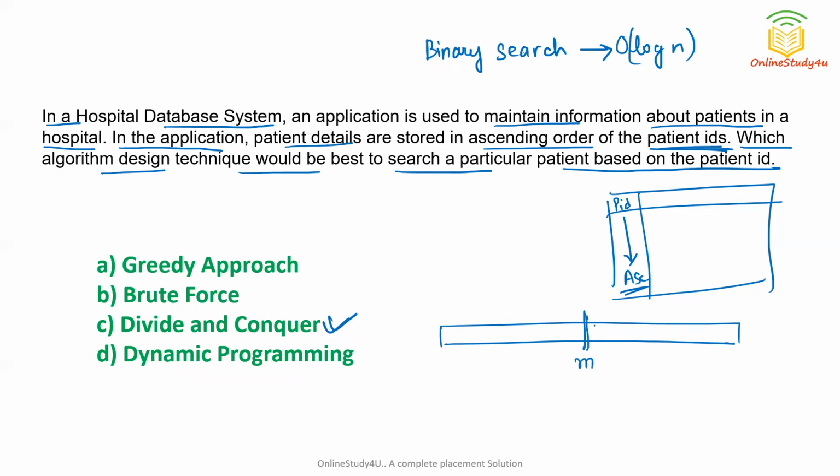First we find the mid, we check if it is same as the search element. If it is not, then we either move to the left of mid or to the right of mid. So every time our search space is divided into smaller parts. Lastly we get a single element at last. That's why binary search is based on divide and conquer approach, and divide and conquer is the correct answer.